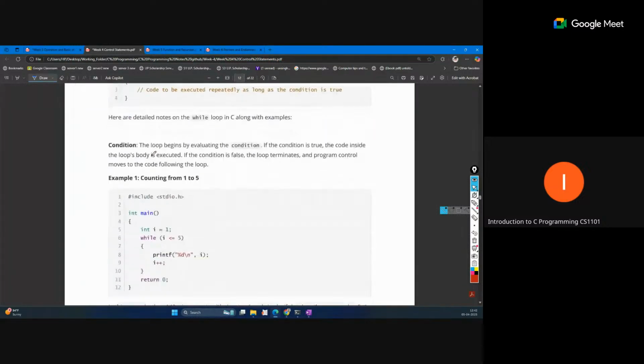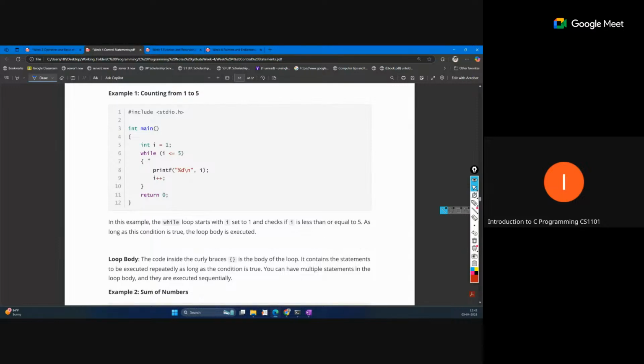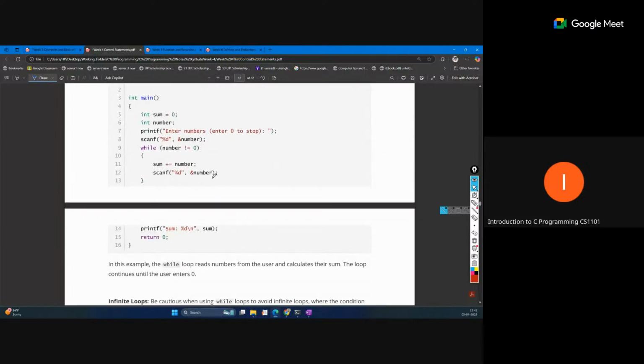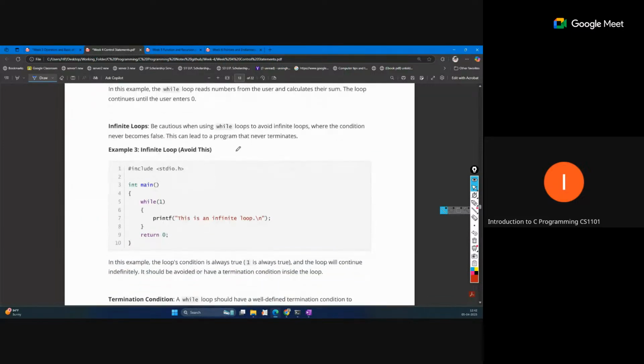So this is the example. This is the expression, you can see. Initialization happened before the while loop, but after that we are checking the condition, printing this, and incrementation is happening inside the body. That is also required, because after some number of times the condition should become false to break. Okay, so this is the loop, and an infinite loop you should avoid.